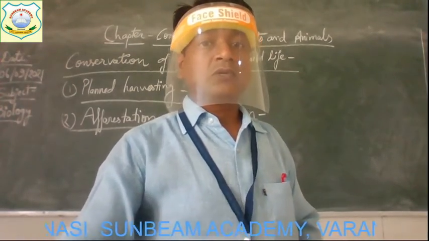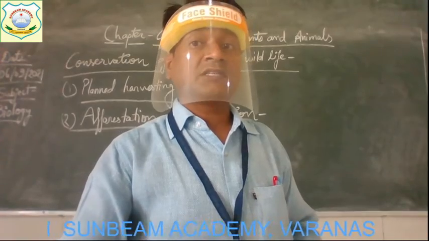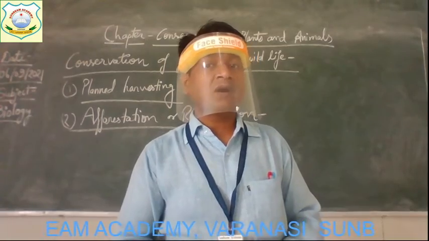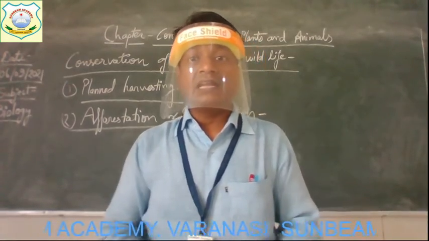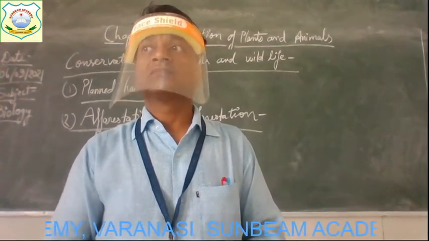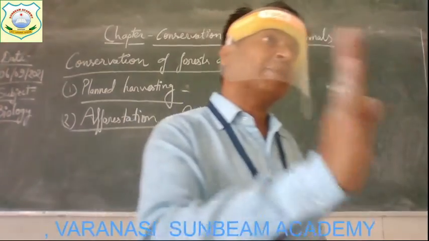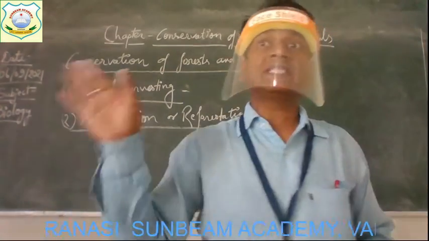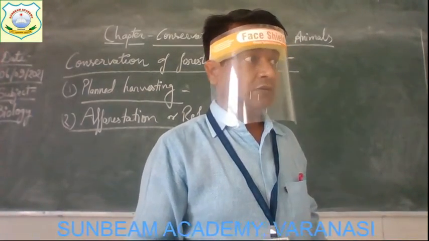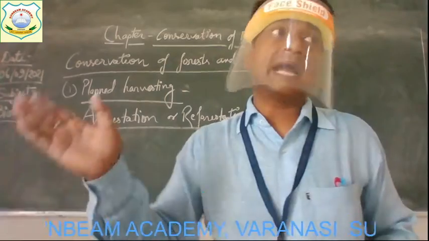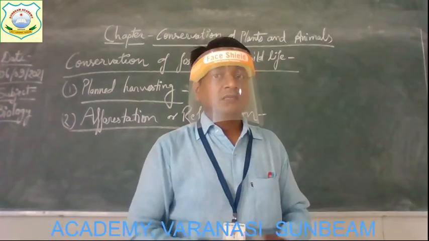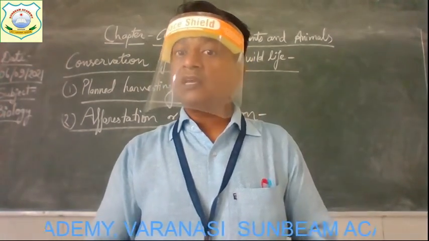Get it? So it means renewing a forest by planting seedlings or small trees of the same species as found in the forest, and at least as many trees as we cut should be planted. Suppose we have cut 5 trees from a forest, so in place of those 5 trees we must plant more than 5. It is in the same area, same kind of plants, same kind of trees we must plant there. And afforestation takes place naturally also.